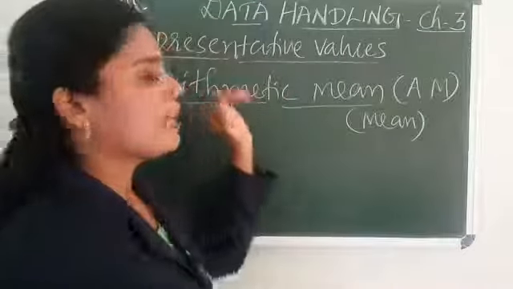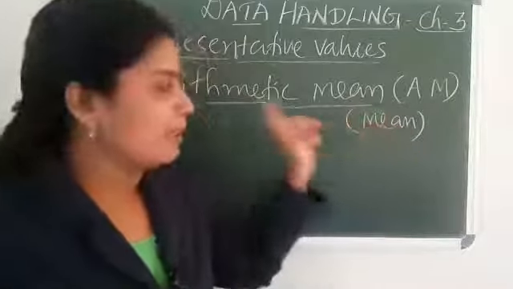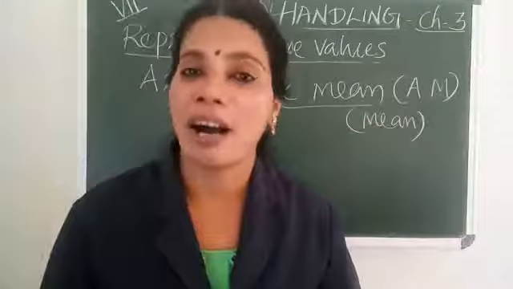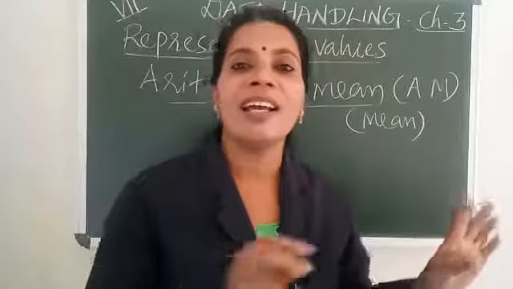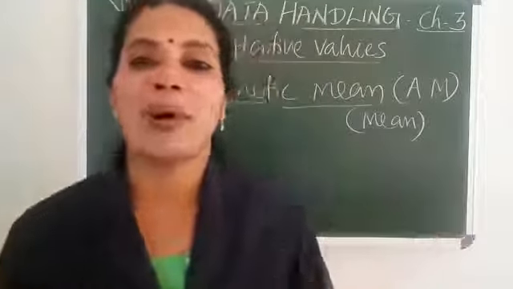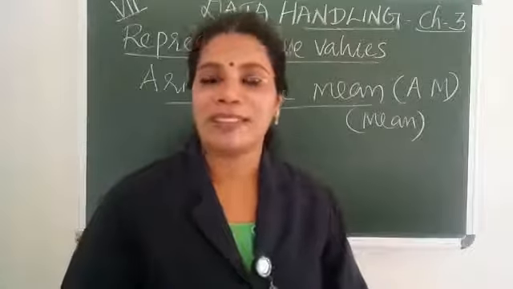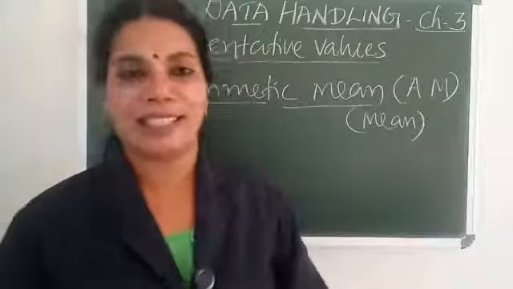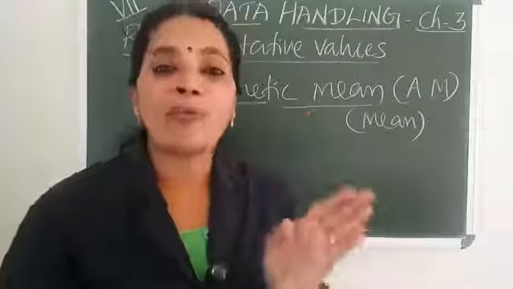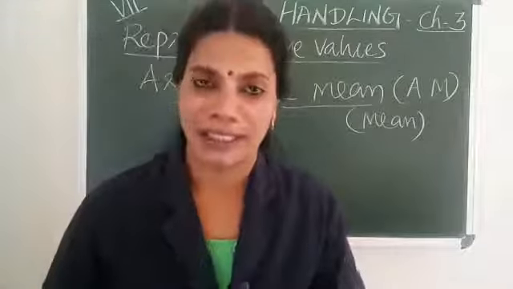The first one is arithmetic mean or average. That is, average lies between the highest and the smallest value. How to find arithmetic mean? The mean or arithmetic mean is the sum of the observations by number of observations.